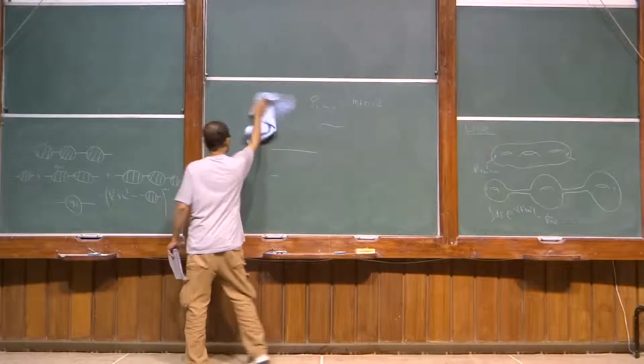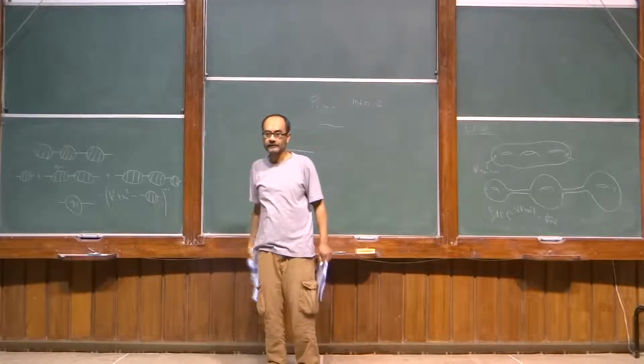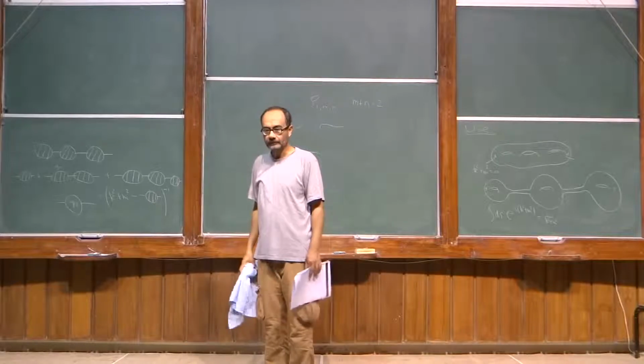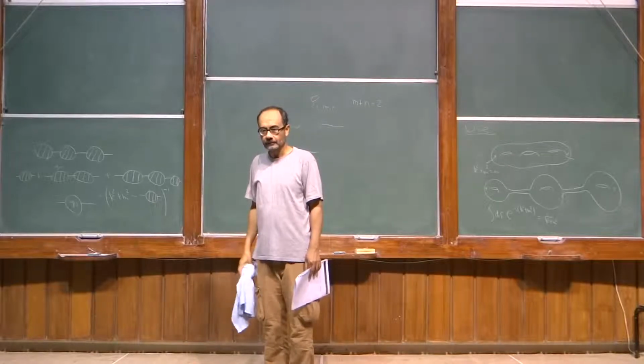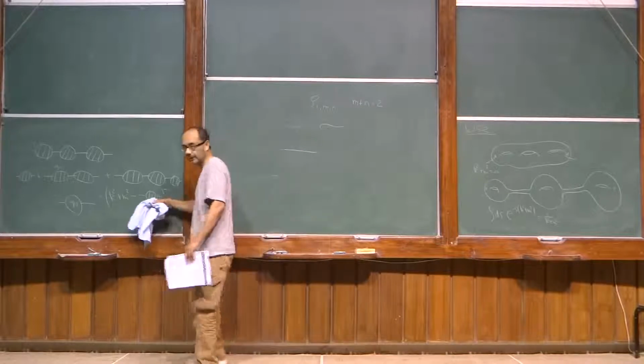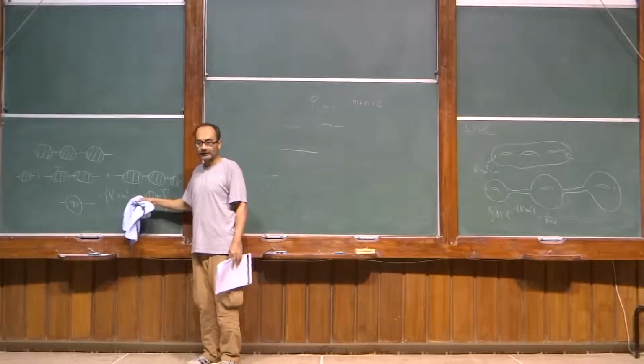Sir, can you repeat again that summing this way, and when we get the result, then we can say that it is not ambiguous, I mean, it does not change? Sorry. The propagator actually is ambiguous. This object is ambiguous, but the pole position is unambiguous. Yes.